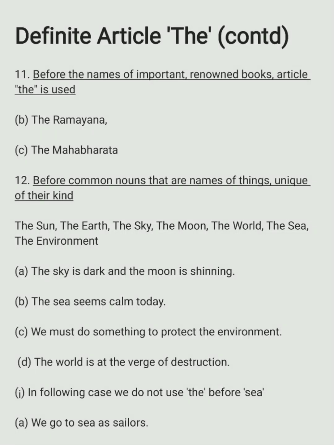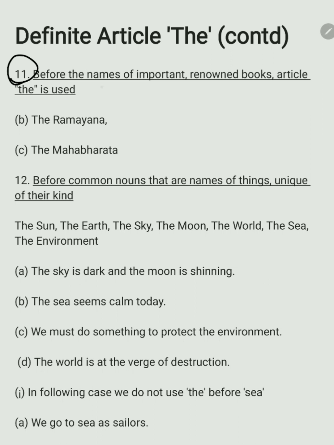So we have already covered the articles a and one part of the. A and an is an indefinite article and the is a definite article, of which one part I have already covered. So now this is the second part. So let us see the continuation. Rules 1 to 10 I have already covered, so we will start with the 11th rule.